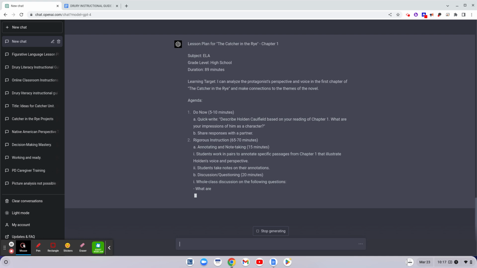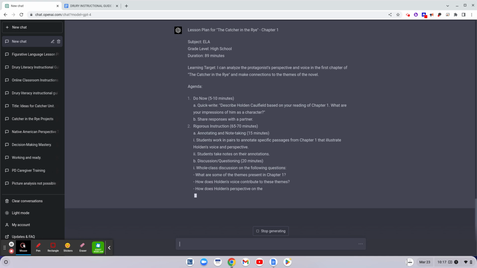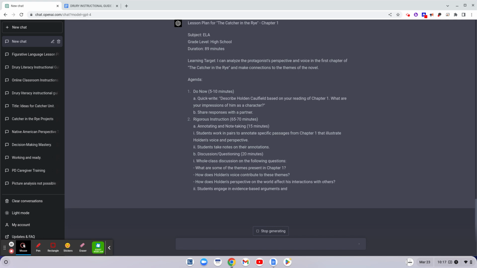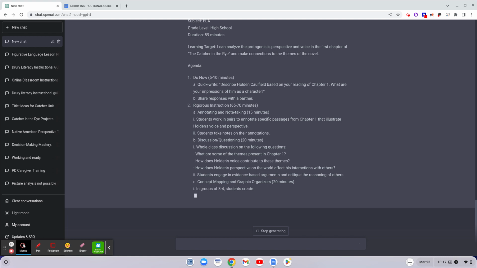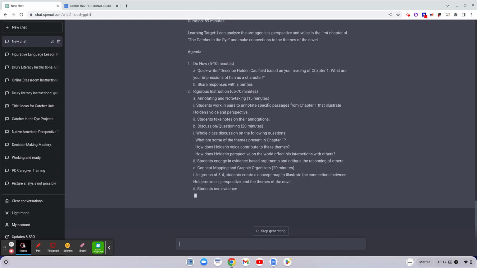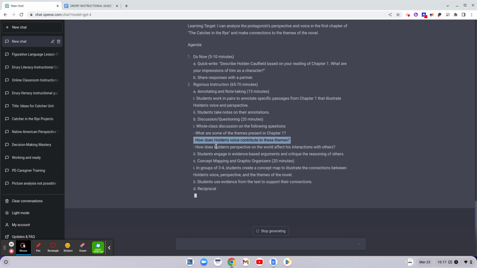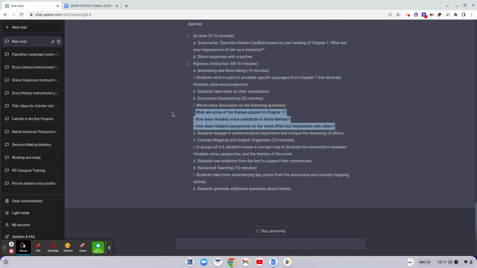This is the agenda. Now it's kind of vague, although it does have some question stems and things like that. It's pretty good, and it's certainly aligned and makes sense with chapter 1. I think, as an English teacher, these kinds of questions would be a little too early.